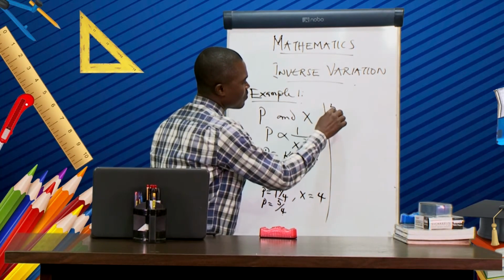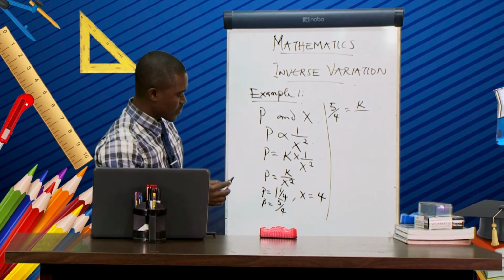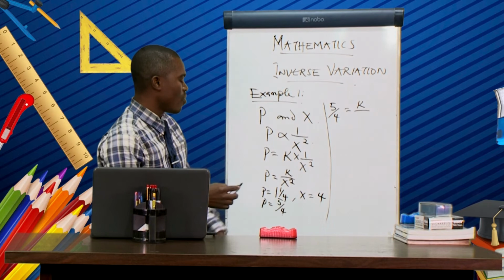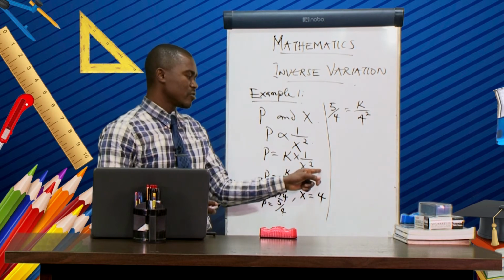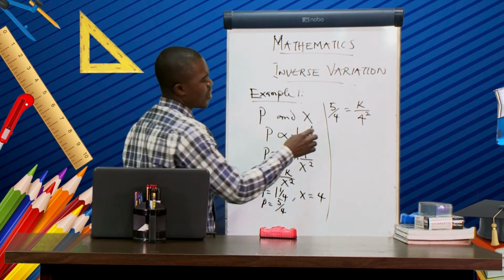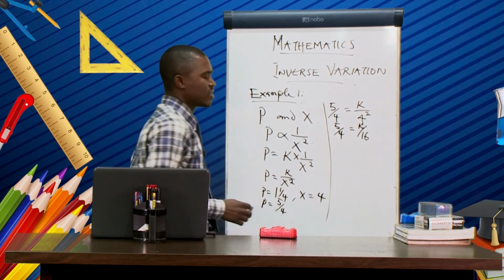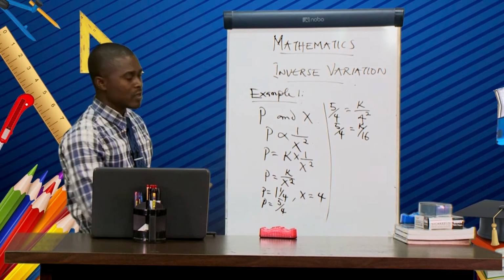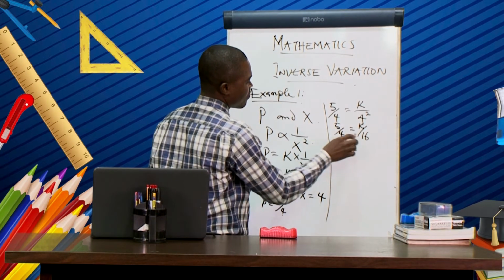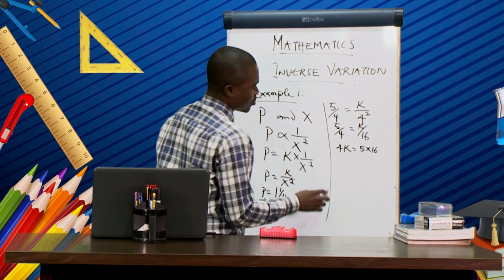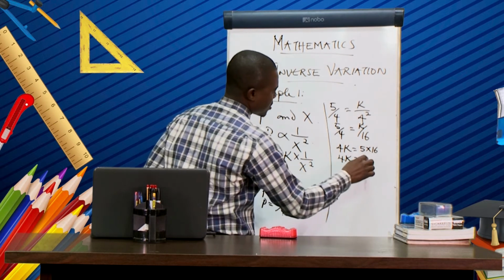So we have 5 over 4 equal to k, the unknown. Then what is our x? Our x equal to 4. So we have 4, and don't forget to put the square, because the square is part of x. Then we have 5 over 4 equal to k over what? Over 16. Then cross multiply. So we have 4 multiplied by k, that will give us 4k. Then we have 5 multiplied by 16. So we have 4k now equal to 5 times 16, that will give us 80.